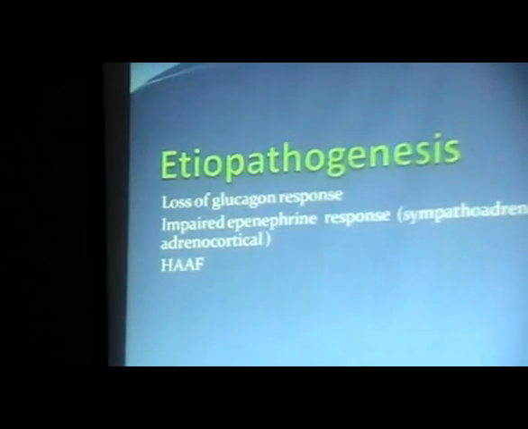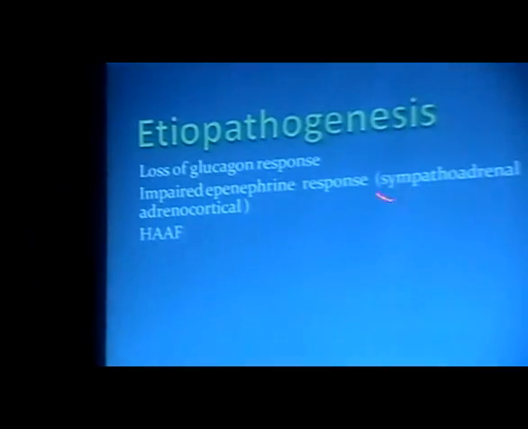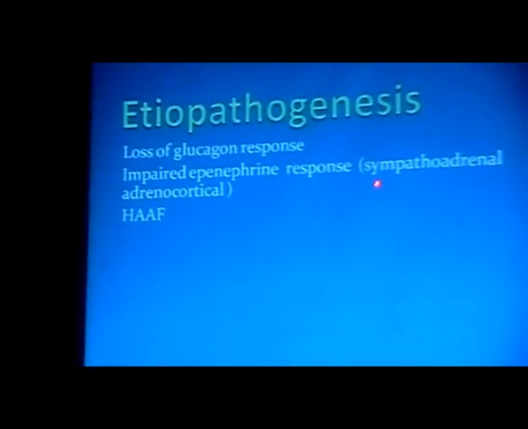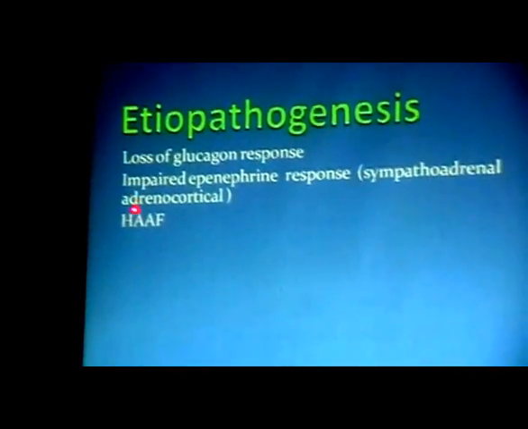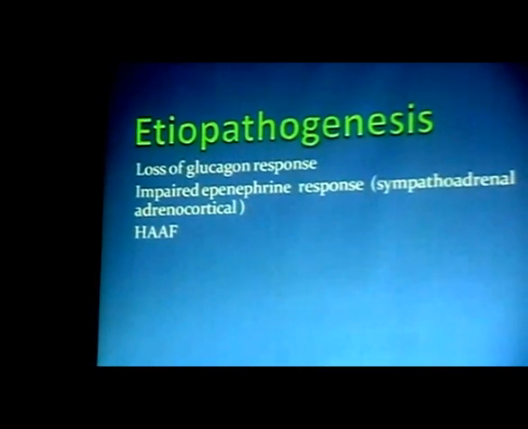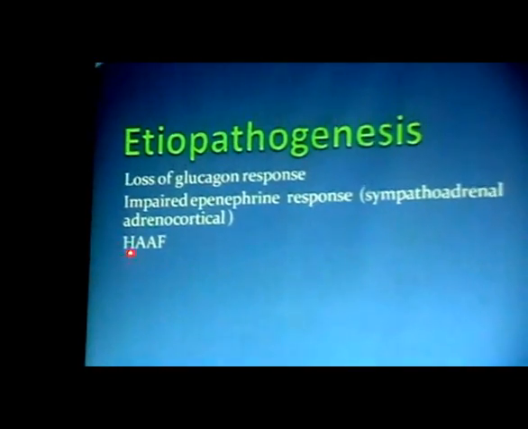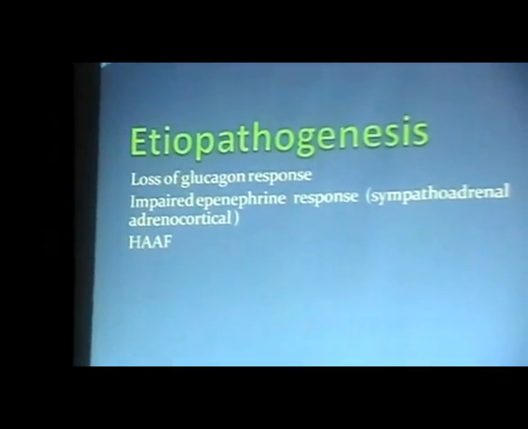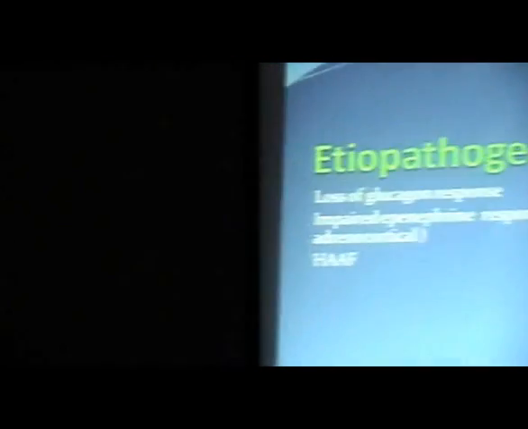Then the most important cause is the etiopathogenesis. How it occurs, particularly in the way we treat this diabetes. This etiopathogenesis: the first one is the loss of glucagon response, then impaired epinephrine response, comprising sympathoadrenal and adrenocortical or adrenomedullary syndrome. The last one is hyperglycemia associated autonomic failure.